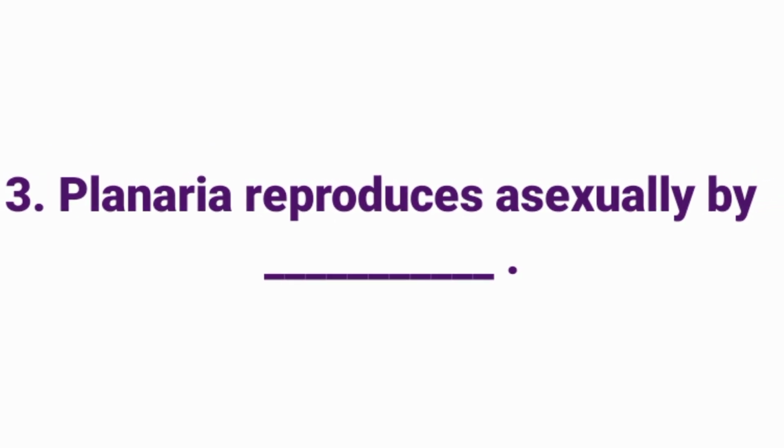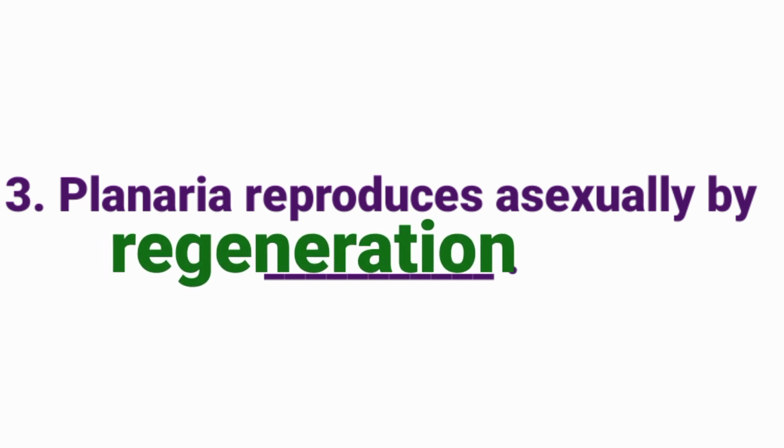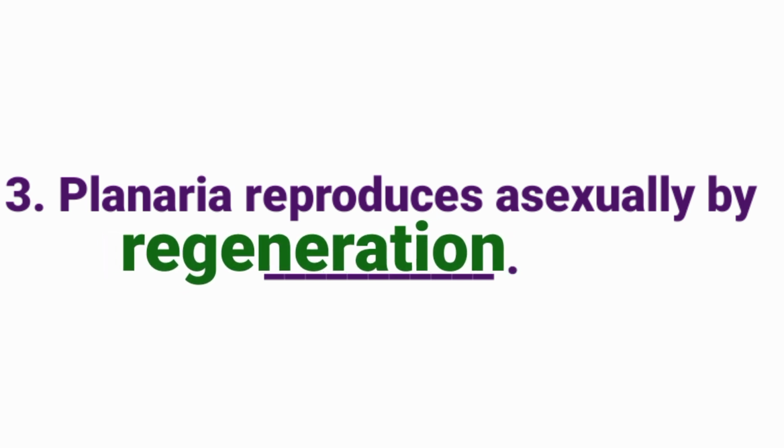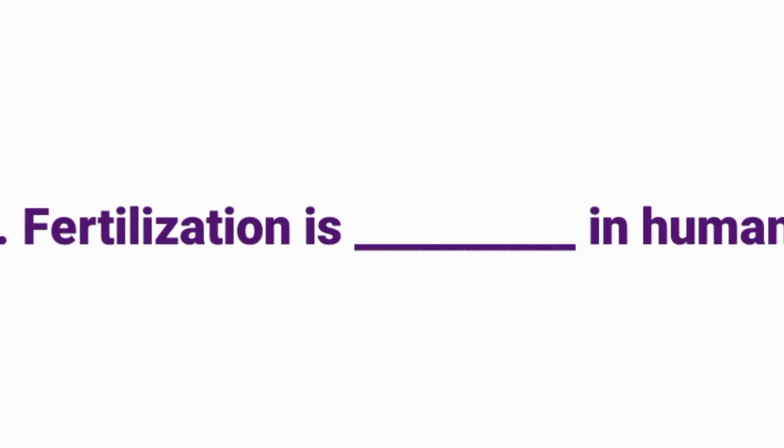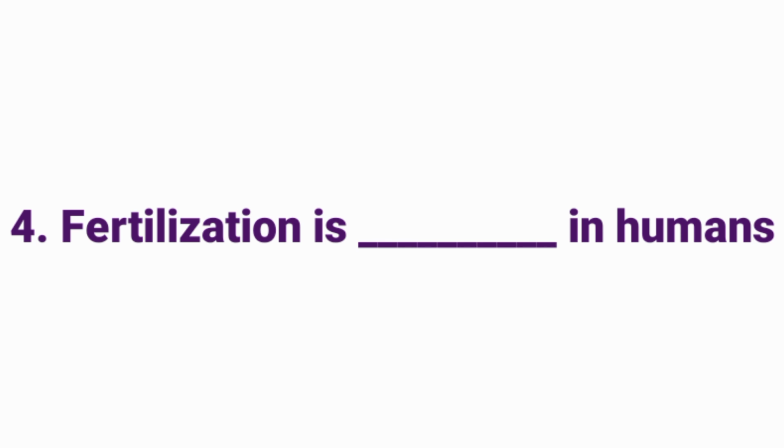Planaria reproduces asexually by dash. Answer: regeneration. Planaria reproduces asexually by regeneration. Fertilization is dash in humans. Answer: internal. Fertilization is internal in humans.